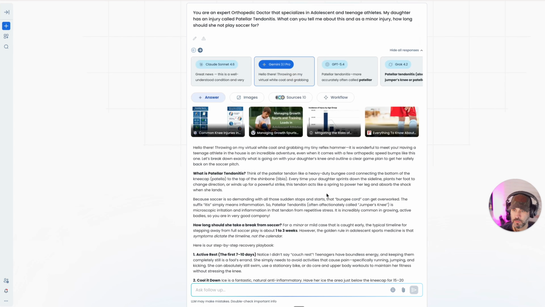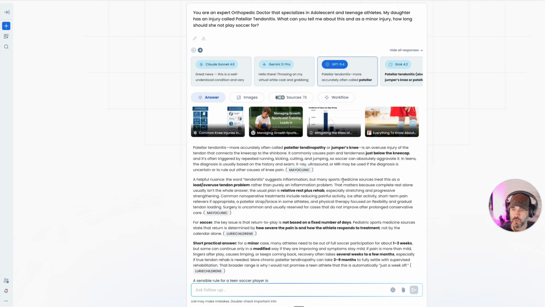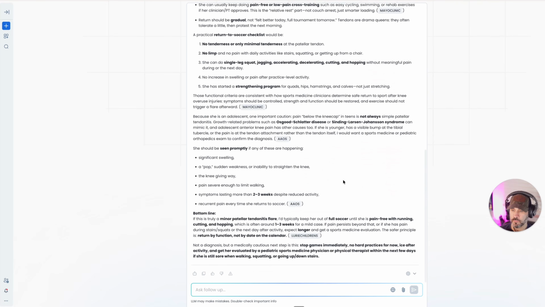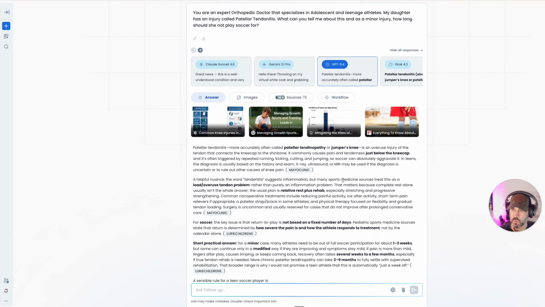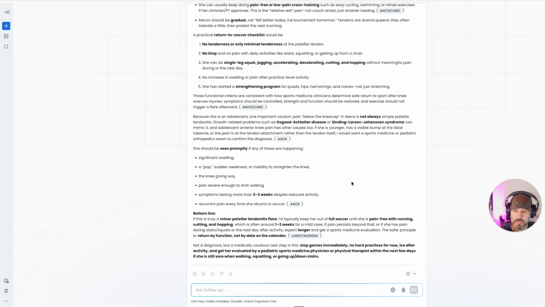Here's Gemini 3.1 Pro's response. This was the shortest response, actually, out of all of them. And then we have GPT 5.4, which also was a pretty lengthy answer as well. So it was nice to be able to see the models work and how each one did. So I'll quickly show you how to do that very easily.